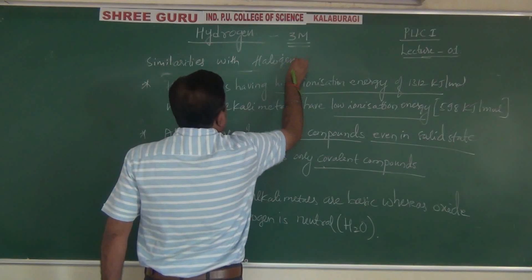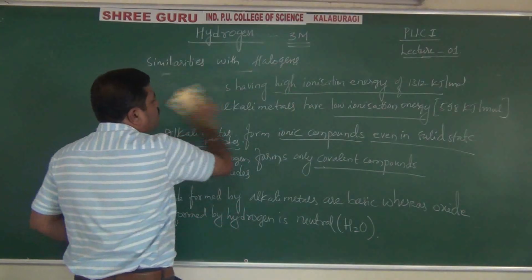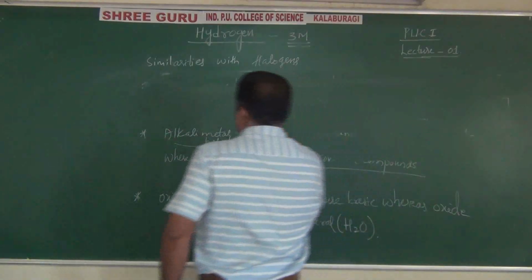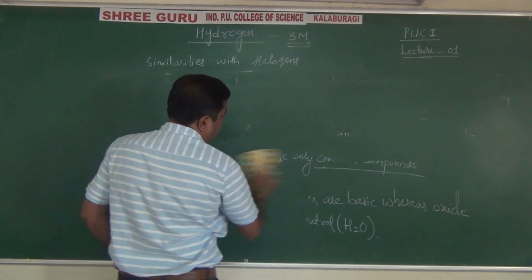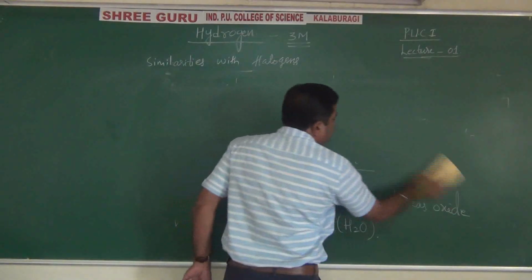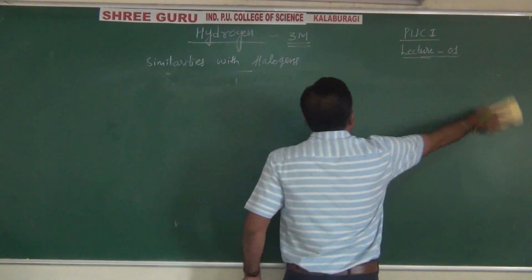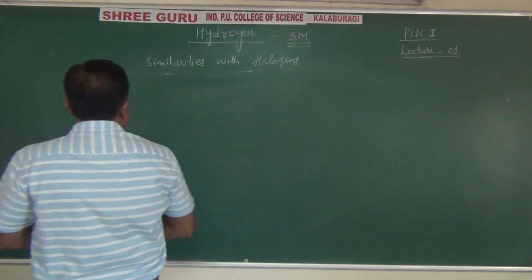Halogens, you know the periodic table, belong to group 7. They include fluorine, chlorine, bromine, iodine and astatine. Group 17 of the periodic table. They belong to p block elements. So let us see how hydrogen and halogens match each other. Similarities.